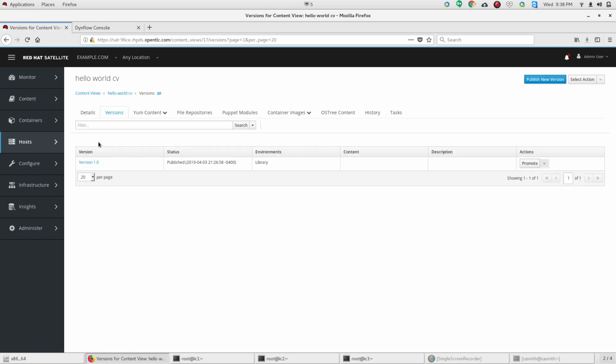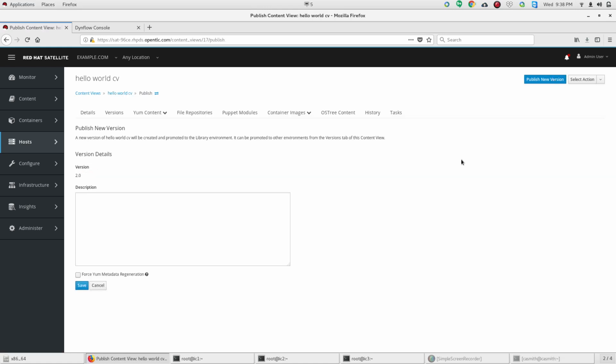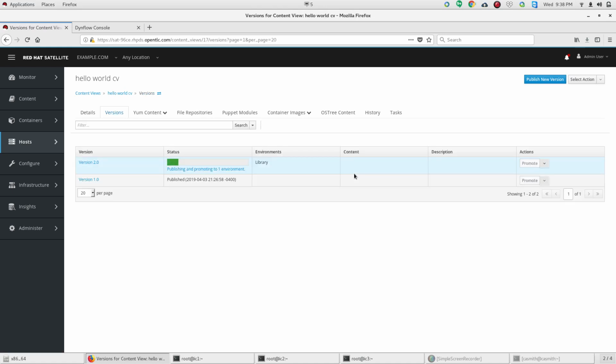So we're gonna go to this Hello World content view and we're gonna publish an updated version. And so this now becomes version 2.0. And once this is done, the Hello World custom content view should automatically get updated as well, since this has been updated.